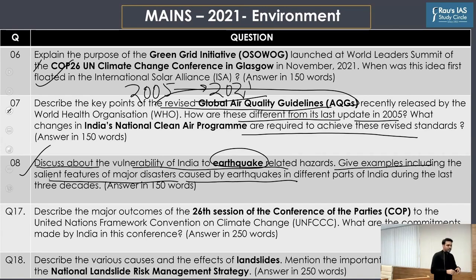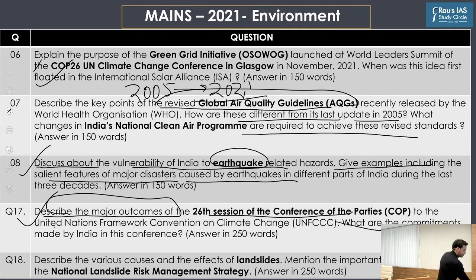Question number 17 was again on COP26 UNFCCC, and this time it asked about the major outcomes of COP26 and the commitments made by India in the conference. Again, if you have been keeping in touch with the newspaper in the last 3-4 months, you will easily be able to answer this question.